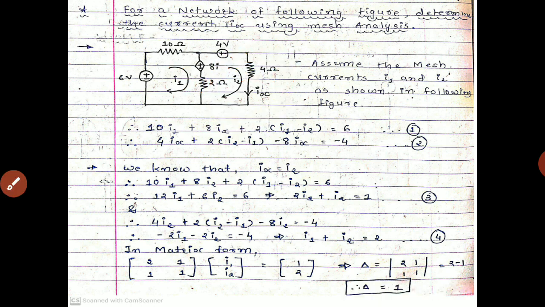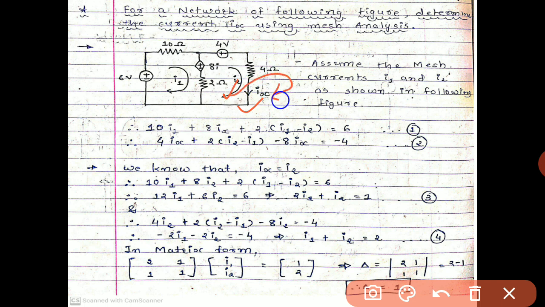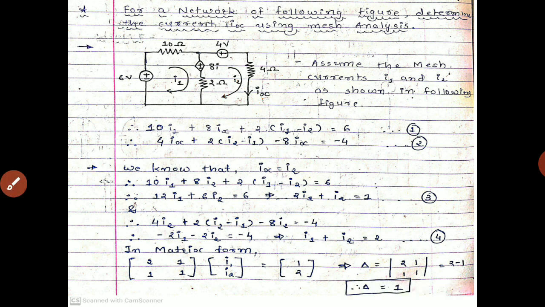We have to find the value of Ix in this case. So if we find the value of I2, it is nothing but Ix.